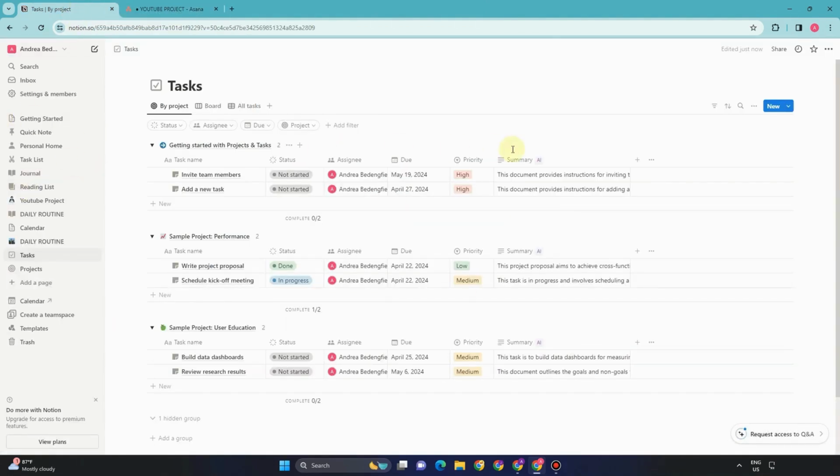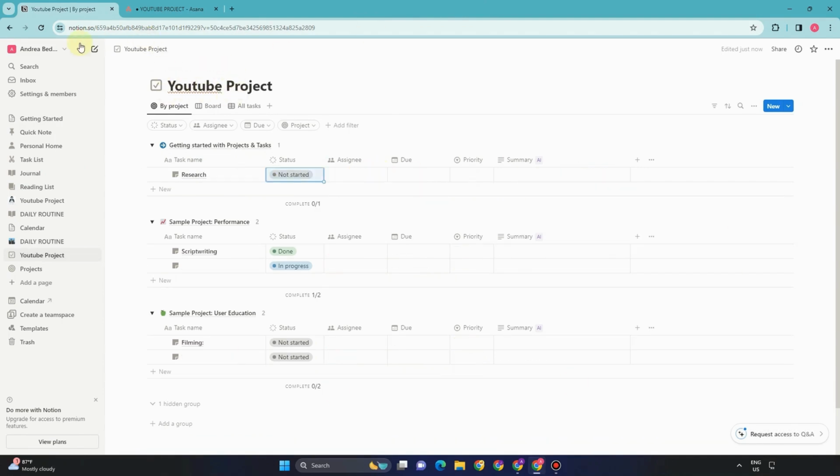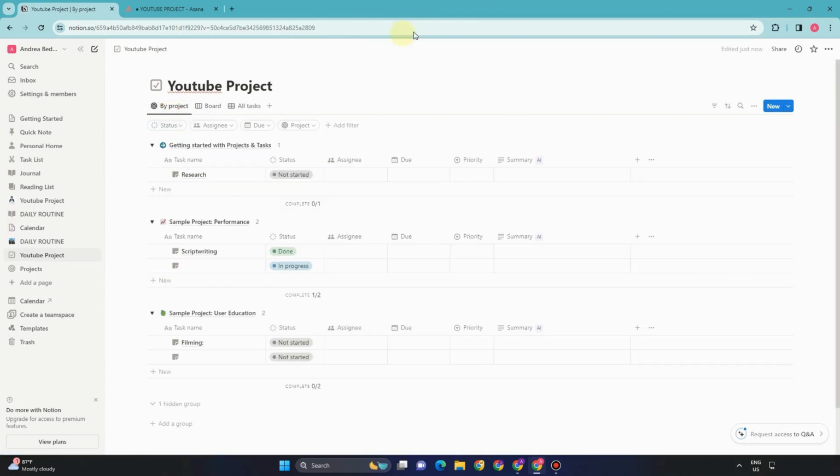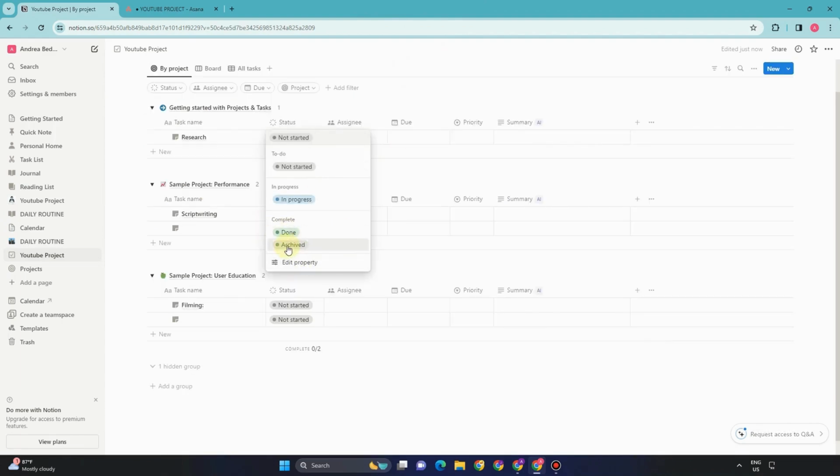So going back to Notion, as you can see, it's quite hard to understand at first, but I'm going to delete all of this, and this is what it looks like. It's very much the same as Asana, okay? However, it's more customizable. Same thing for the board, you can just move one task to in progress or done. And with Notion, there are tons of properties that you can add.